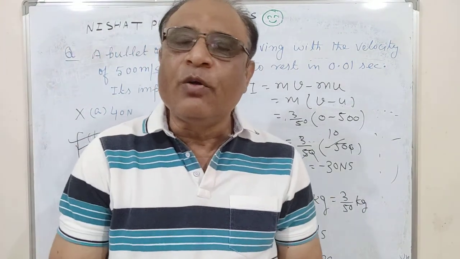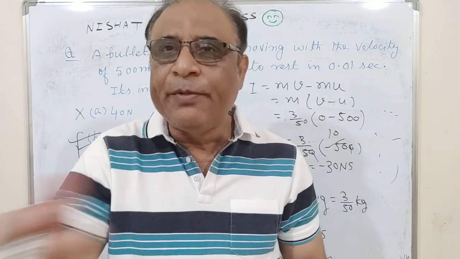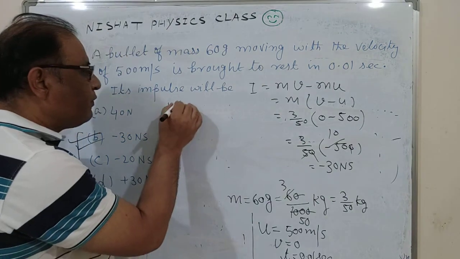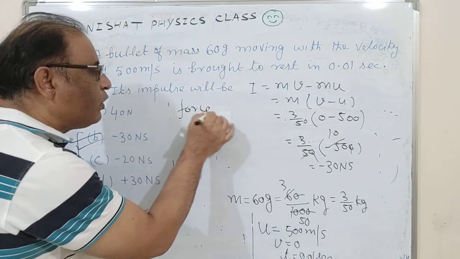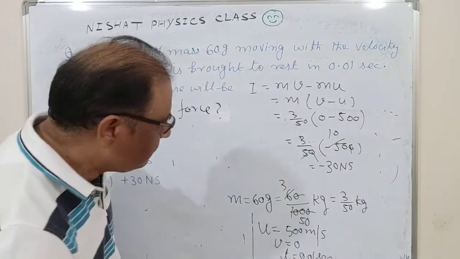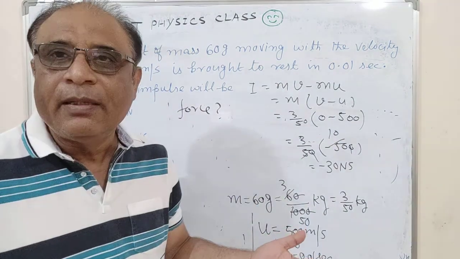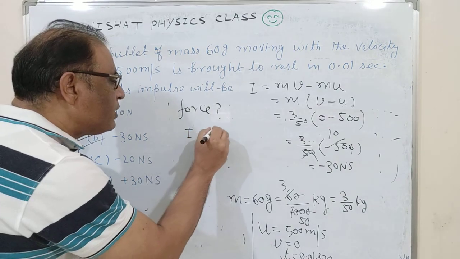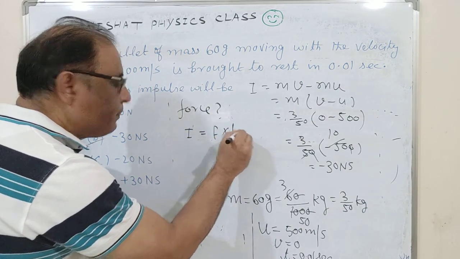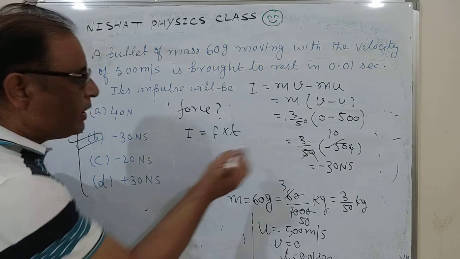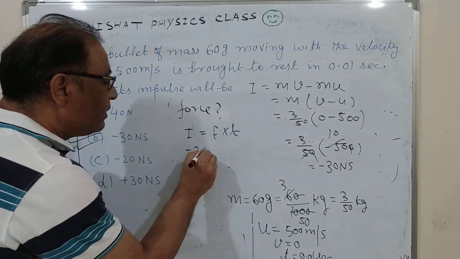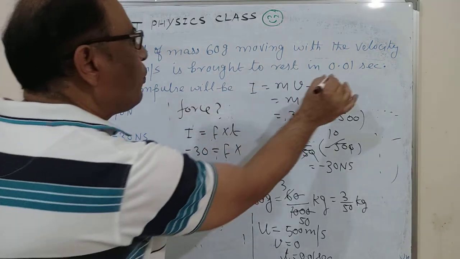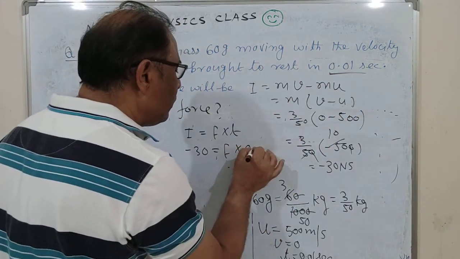But suppose a question comes asking, what is the force? In this question force is not required, but if it is asked, then time is required. So use impulse equal to force into time. Impulse is minus 30, force you have to find out, and time is given as 0.01 second.